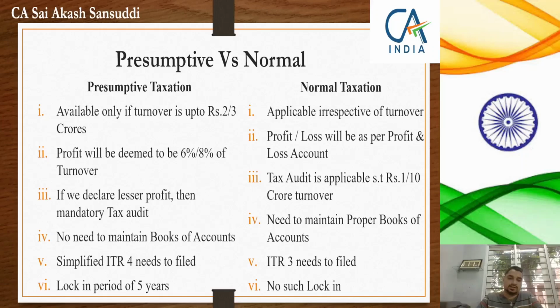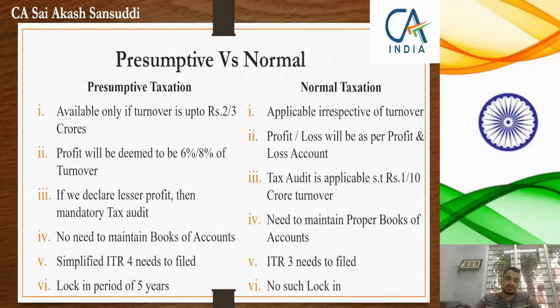No matter that in reality you might have made 10% profit, 15% profit, or might be only 2%, or you might be under loss also. If you are opting for presumptive taxation, the government will deem that you have earned only 6% profits. So what is the advantage of this? If you opt for presumptive taxation, there is no need to maintain any books of accounts. The ITR applicable to you is ITR 4. These are the aspects of presumptive taxation. But one thing to note: if you opt for presumptive taxation for this year, you should continuously opt for it for the next 5 years.